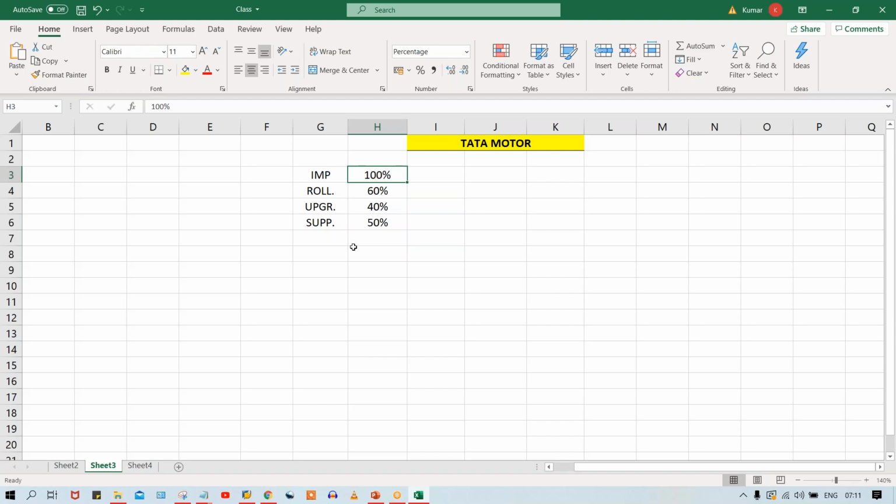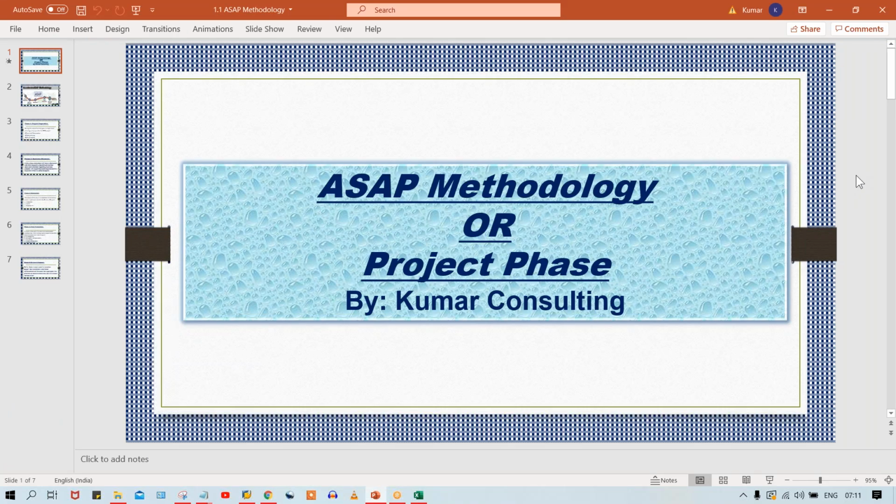Now, whatever the implementation project is, let's suppose, in the previous session I took the example of Tata Motors, right? So let's suppose Tata Motors has decided to use SAP, right? So what will happen, guys? It doesn't mean that Tata Motors is going to contact SAP directly. SAP is, of course, an ERP.